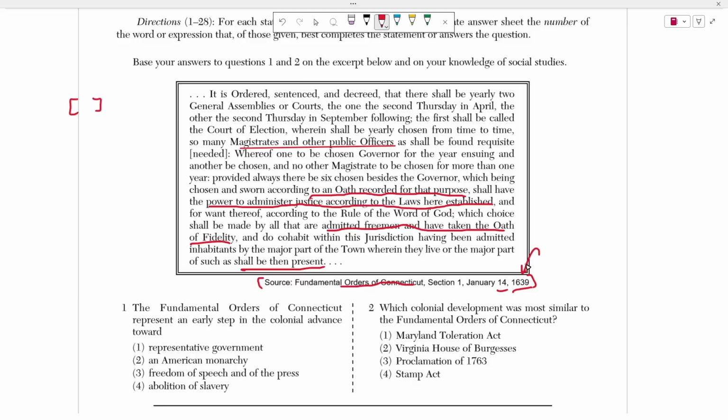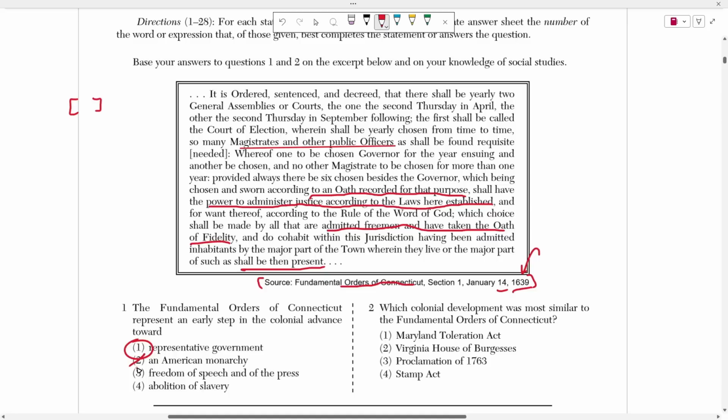All right, so when number 1 asks us, the Fundamental Orders of Connecticut represent an early step in the colonial advance towards what? Well, if you're electing someone to represent you, isn't that a representative government? Yeah, that is a representative government. If you're making a document and everyone in the community is agreeing to follow that document, and the document is talking about, okay, well, we'll have 2 elections, one to elect judges, the other to elect governors, okay? What are you doing? Well, you're choosing who's going to represent you in that government, okay?